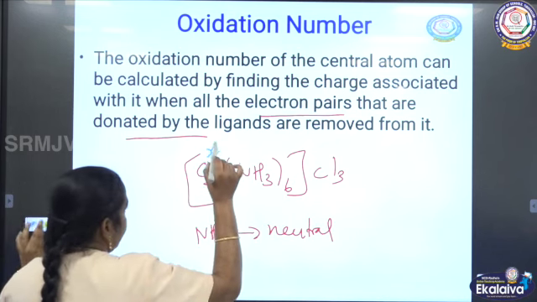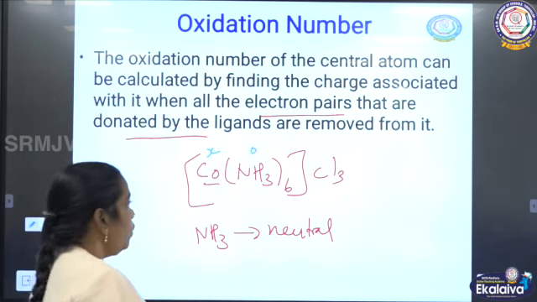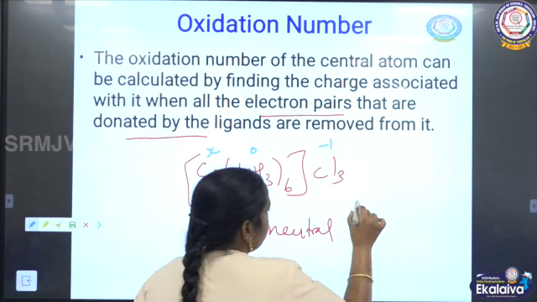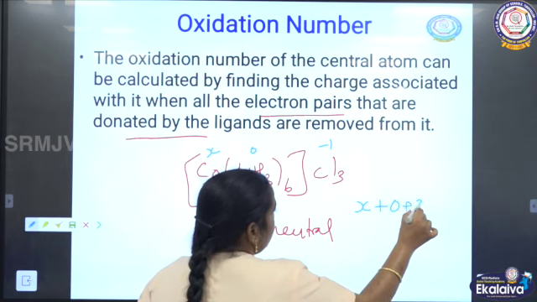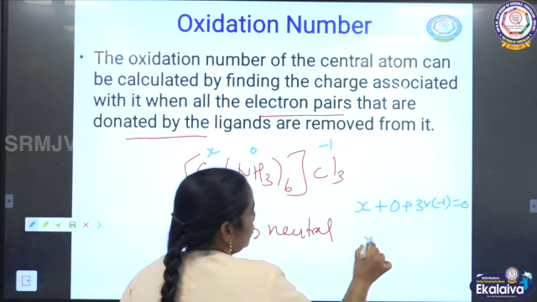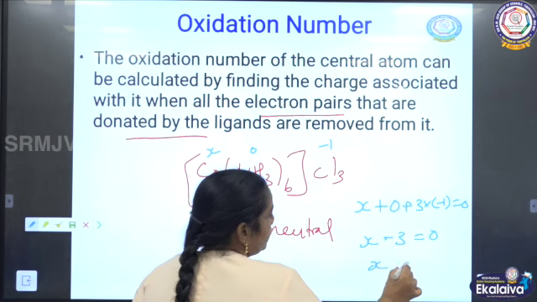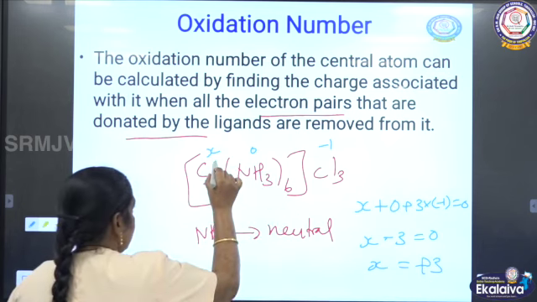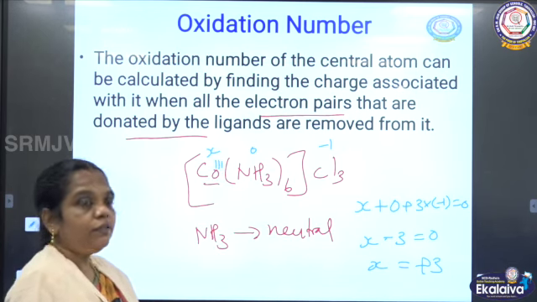You take the oxidation number of cobalt as X, the value of amine is 0, and chlorine is -1. So X plus 0 plus 3 into -1 equals 0. So X minus 3 equals 0, X equals plus 3. So the oxidation state for this compound is +3. Based on this we can get it.